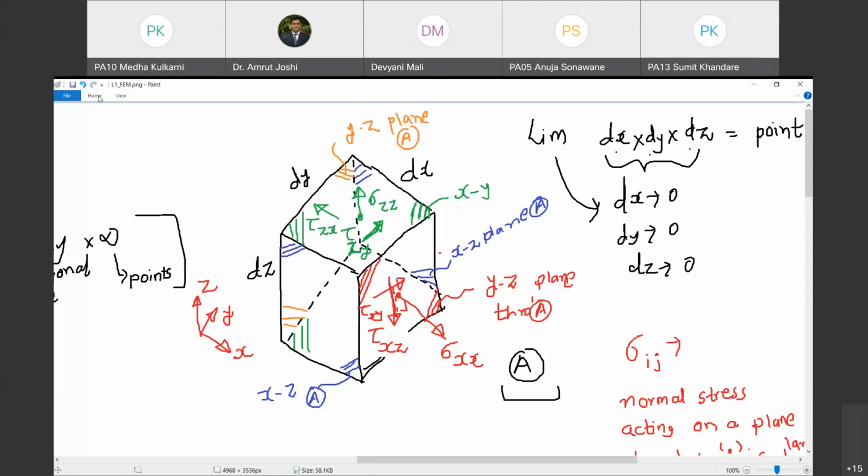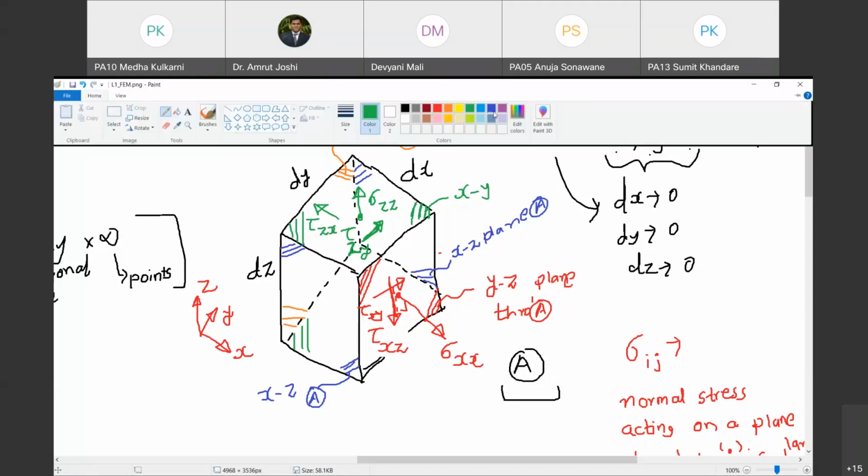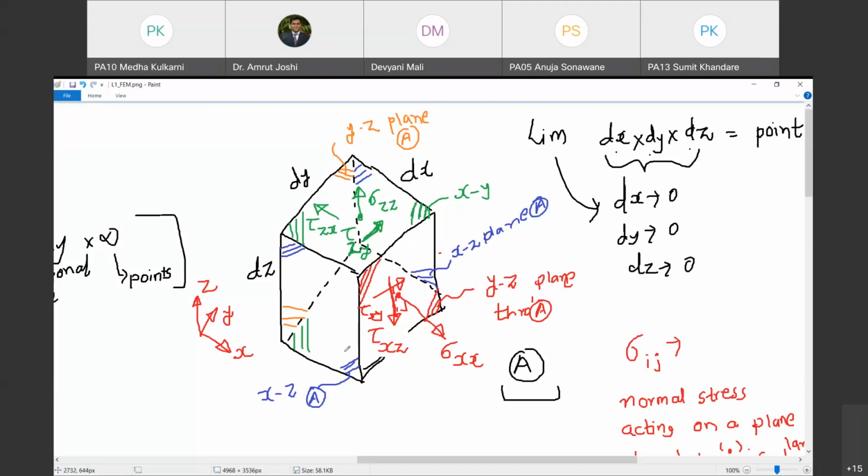Now let us quickly write down all the stress components on the xz plane. On the xz plane, the stress acting normal to the xz plane, I am going to call sigma yy. Why? Because it is a normal stress acting on a plane to which the y-axis is perpendicular, that is the xz plane, and it is acting in the y direction.